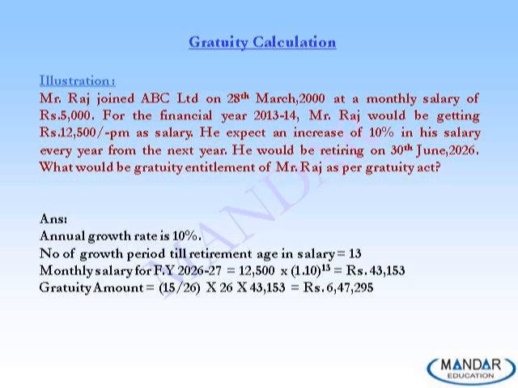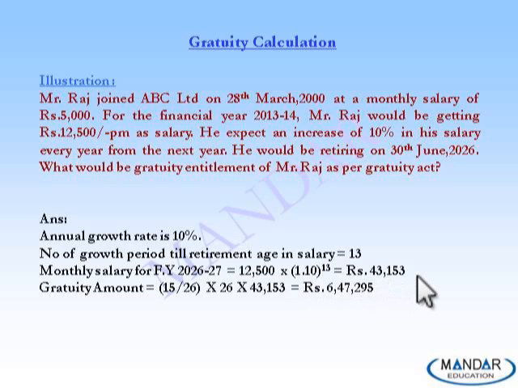Here, first we have to find out the salary which will be payable by the company to Raj for the month of June 2026, because that will be the last salary drawn by Raj. So we have to find the future value of rupees 12,500 for 13 periods. If we go with this, the monthly salary for financial year 2026-27 will be 12,500 into 1.10, that is the growth rate, to the power 13, which will come to 43,153.